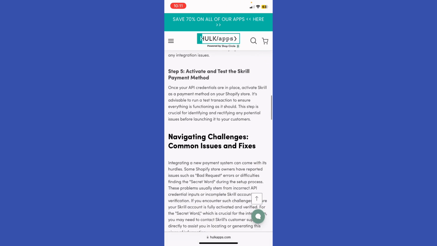And lastly, activate and test the Skrill payment method. Once your API credentials are in place, activate Skrill as a payment method on your Shopify store. It's advisable to run a test transaction to ensure everything is functioning as it should.